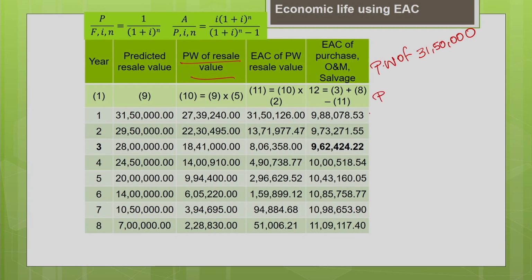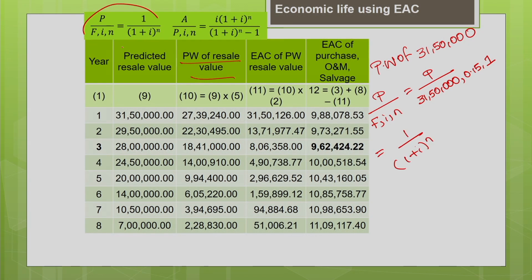You are going to find P for the known F, I, N. The known F, the resale value, is 31,50,000. Interest rate is 0.15, year is 1. The present worth factor is 1 divided by (1 plus I) power n, so 1 divided by 1.15 power 1, which is 1 divided by 1.15.